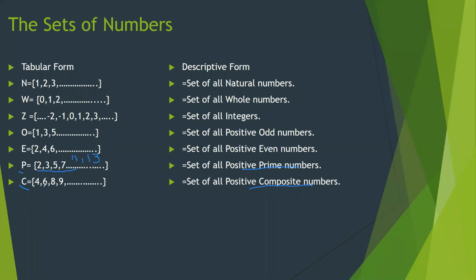Composite numbers are the numbers having more than 2 factors. Having more than 2 factors means 2 is not included, not 3, but 4, 6, 8, 9, 10, then not 11, then 12.